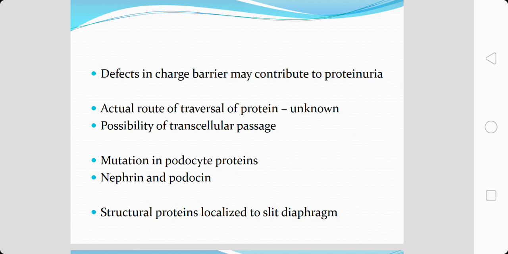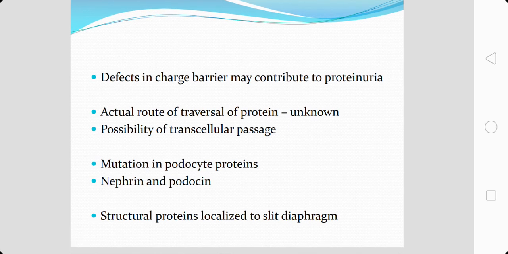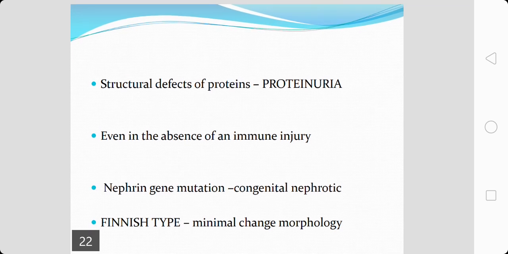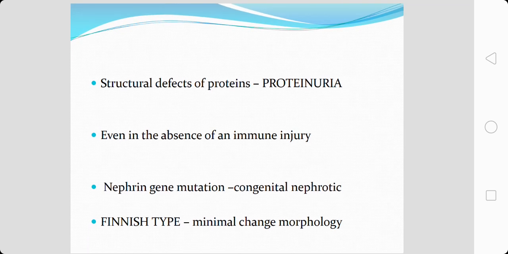Any mutation in these podocyte proteins can cause alteration in the passage of protein, leading on to proteinuria, and the podocyte proteins that are implicated here are nephrin and podosin. These are structural proteins localized to the slit diaphragm. So structural defects of these proteins can cause proteinuria even in the absence of an immune injury. So there is something known as nephrin gene mutation.